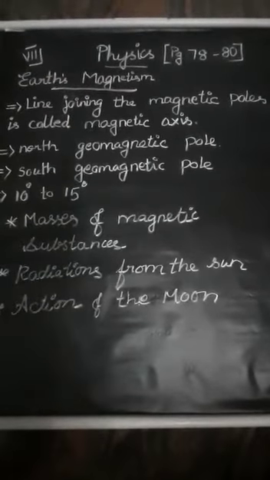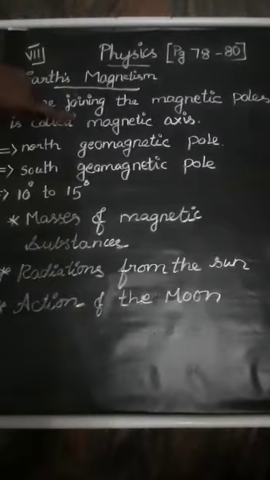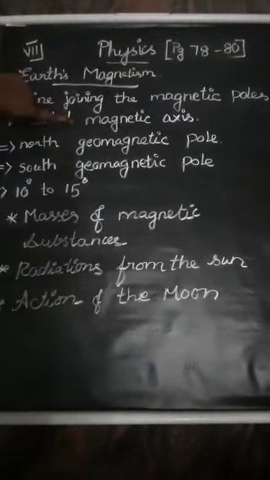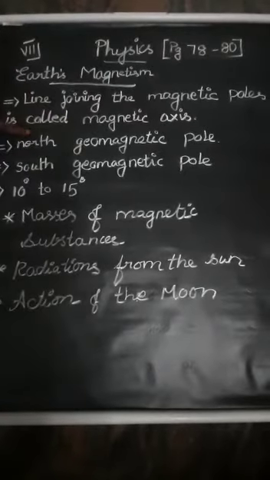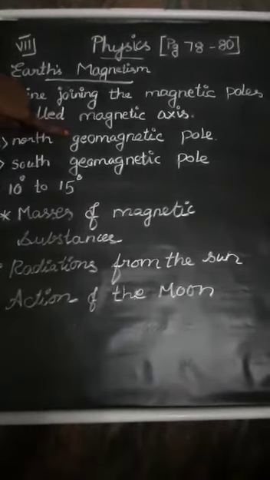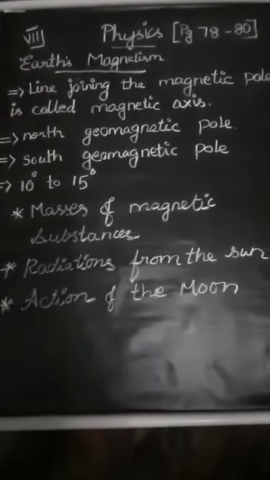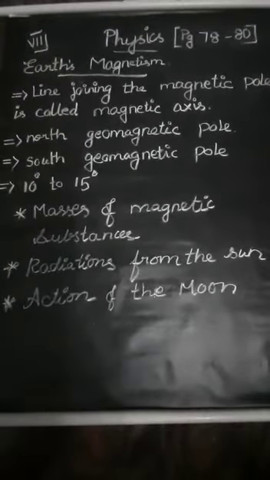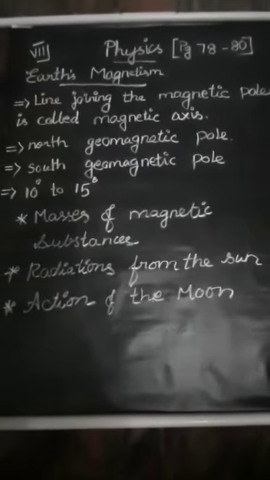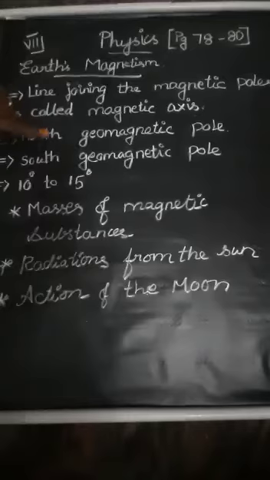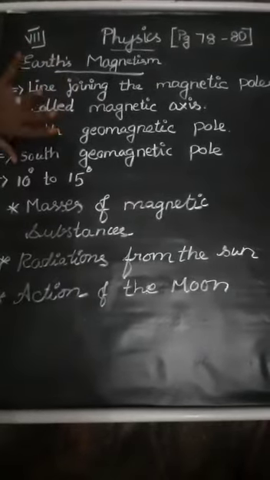The magnetic axis intersects the geographic north pole at a single point. That point is called the north geomagnetic pole, otherwise the northern magnetic pole. In the same way, the point where it intersects at the geographic south is called the south geomagnetic pole, otherwise the southern magnetic pole.